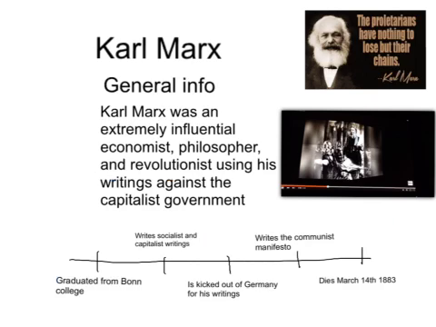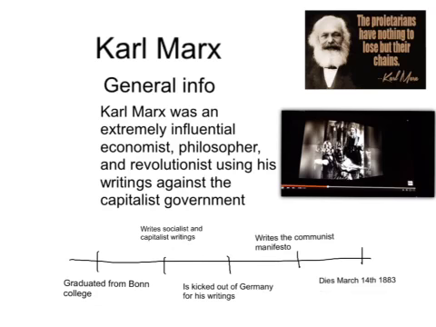Some general info on Karl Marx. He was an extremely influential economist, philosopher, and revolutionist, using his writings against the capitalist government. First from his timeline, he graduated from Bonn College. Then he wrote socialist and capitalist writings in the newspaper. He is kicked out of Germany for his writings. Then he writes the Communist Manifesto. Then he dies March 14, 1883.